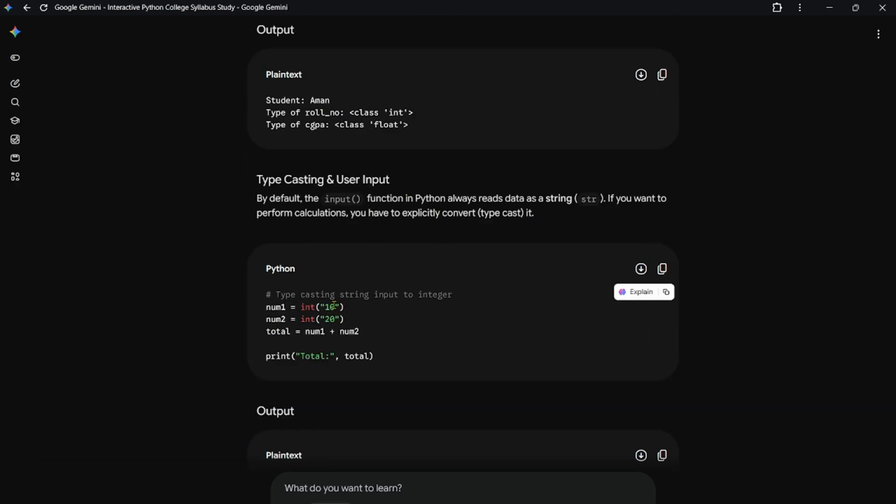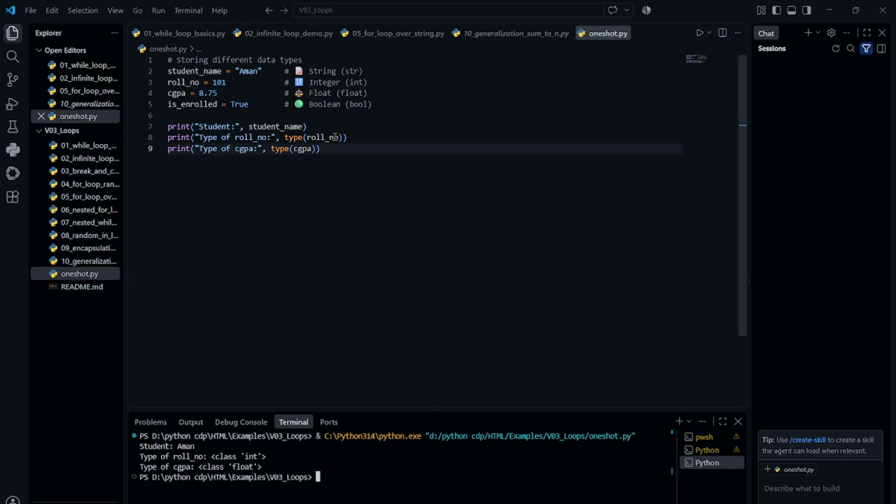So what happened is that here we are saying that 10 is an integer, okay. See, there are double quotes, so we are basically converting a string into an integer, because the thing which is inside double quotes is a string. Let me show you what I am talking about.